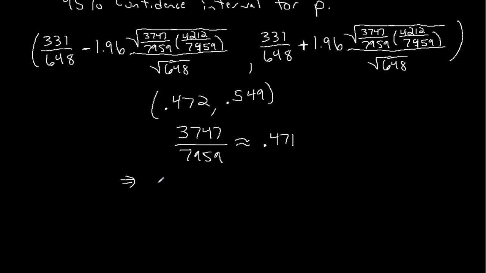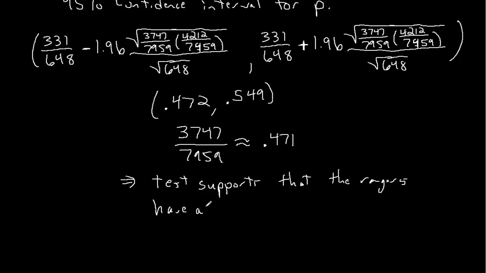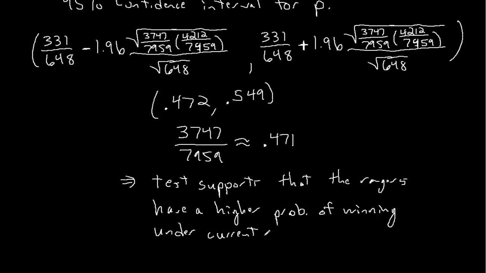In other words, this test supports the idea that the Rangers have a higher probability of winning under the current manager than they have overall.